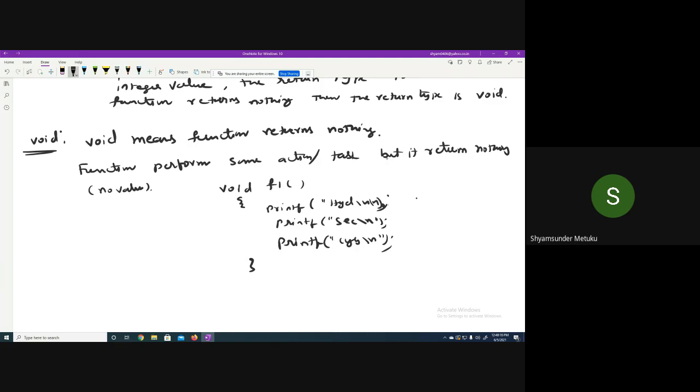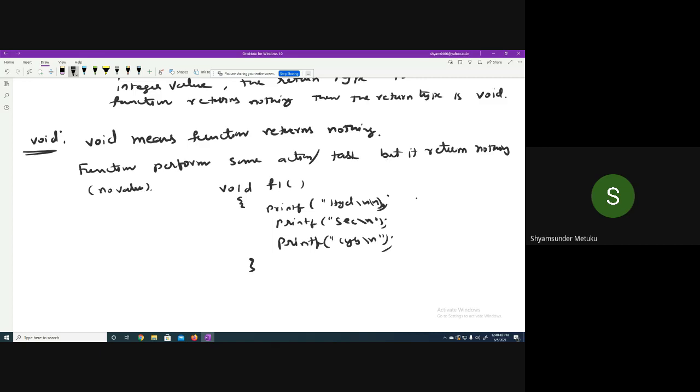I'm defining the function with the 3 statements. All the 3 statements, what are they doing? They are printing 3 cities. Yes or no? Hyderabad, Secunderabad, Cyberabad. Is it clear? Respond. Yes or no? Yes, sir.